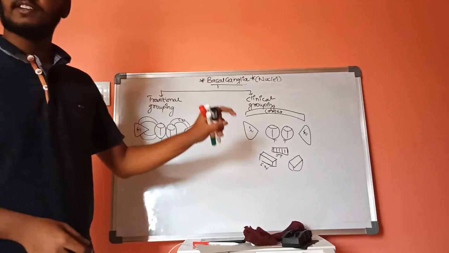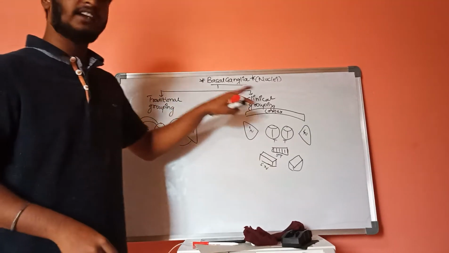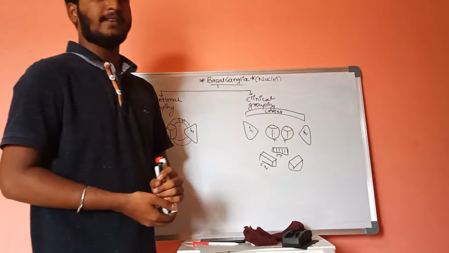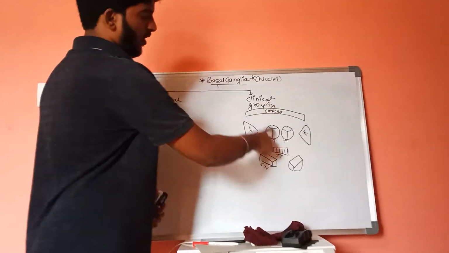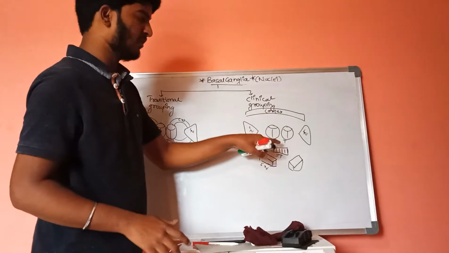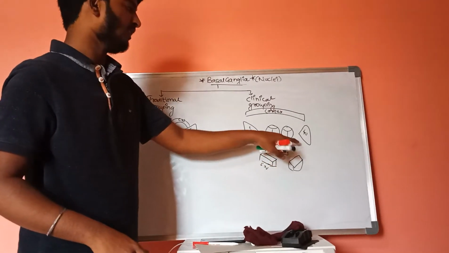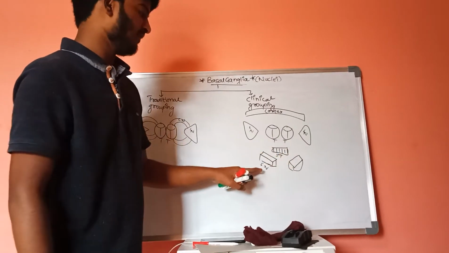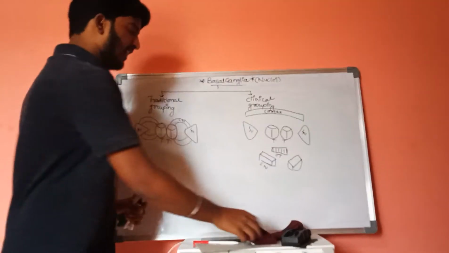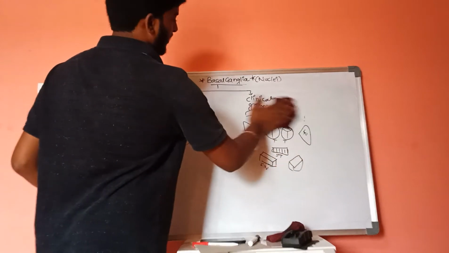These are the basic classifications of traditional grouping and clinical grouping, which includes basal ganglia, and how these cortex, thalamus, lentiform nucleus, subthalamus and substantia nigra are interlinked together. Let us discuss that one.